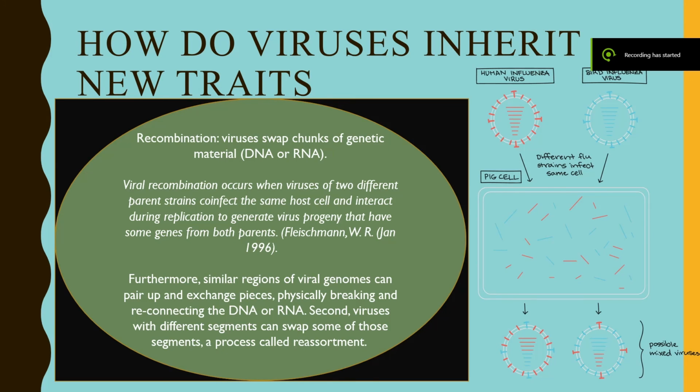So, how does reassortment actually work? Well, here's an example. You have two different viruses here, human influenza virus and bird influenza virus. They have different genomes. But when two different viruses, human influenza virus and bird influenza virus, co-infect the same host cell, for example a pig cell, different flu strains will mix together and produce offspring that contain different genomes, each from each parent. For example, here you have an offspring with genomes from human influenza and bird influenza.